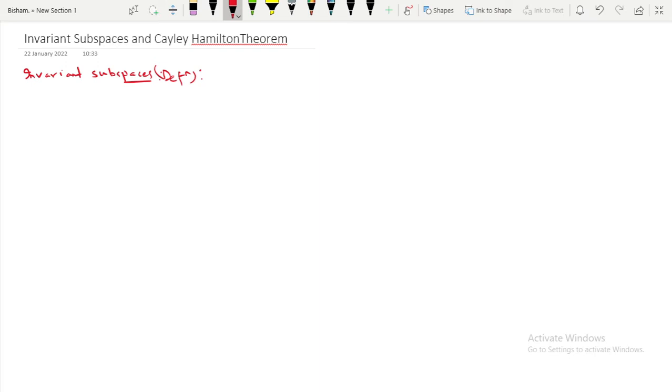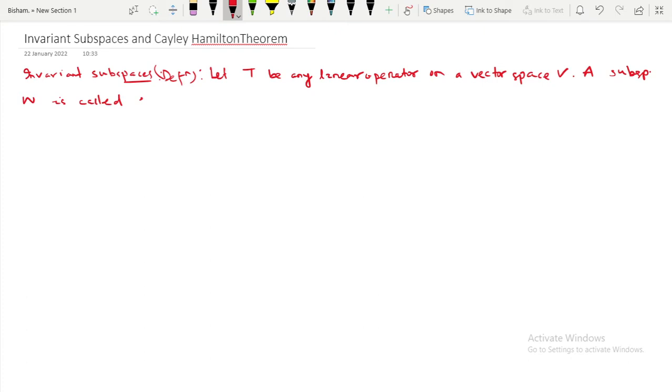Let T be any linear operator on a vector space V. A subspace W is called a T invariant subspace of V if T of W, let it be capital W, is a subset of W.